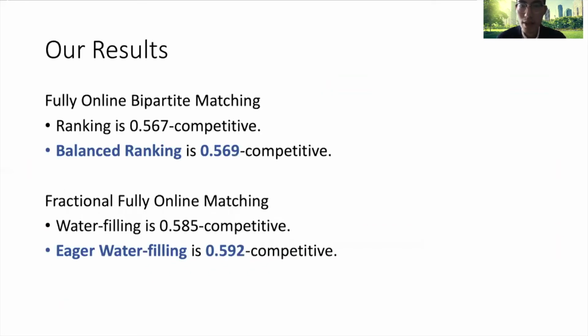So here are our results. We provide 2 algorithms, balanced ranking and eager water filling. They have competitive ratios 0.569 and 0.592 respectively. So we answered the previous question affirmatively. The improvement of the ratios is not that large, but the design of our algorithms is very intuitive and interesting. And in the rest of my talk, I'm going to focus on the design of our algorithms.